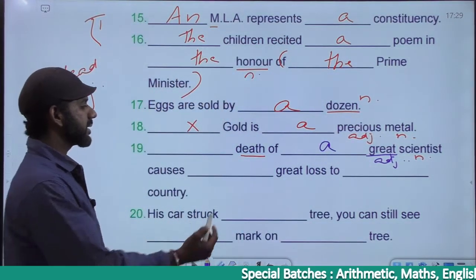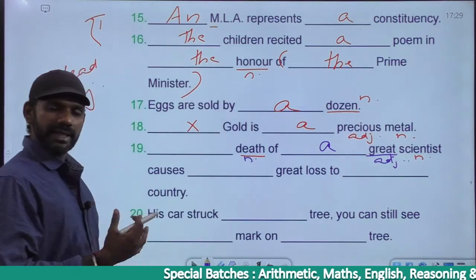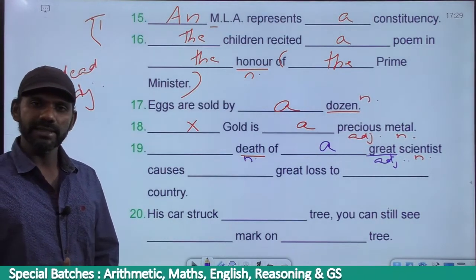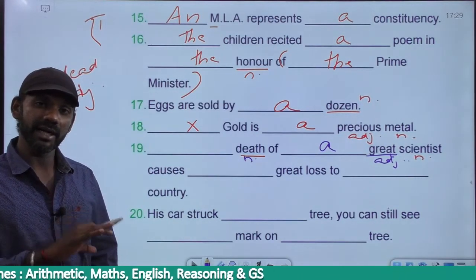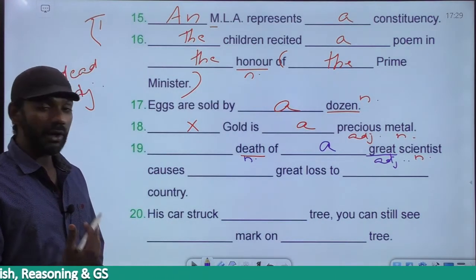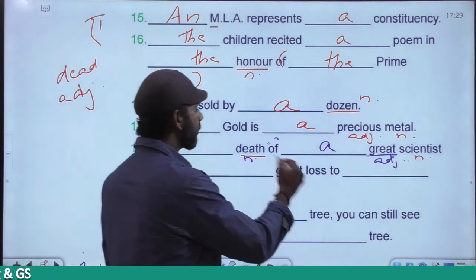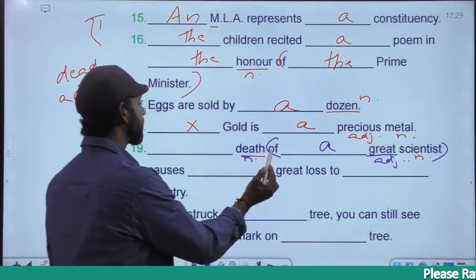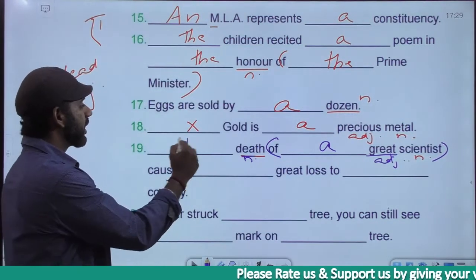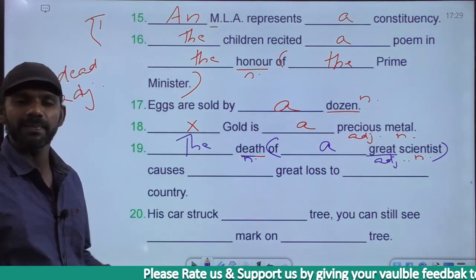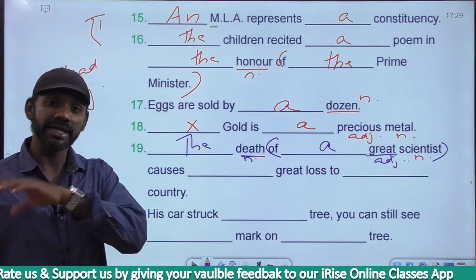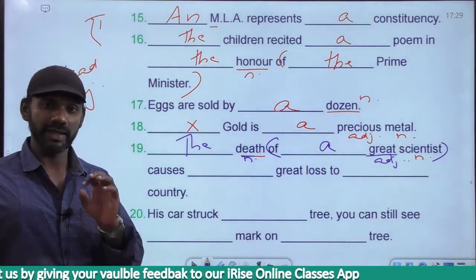Now, death is a noun. Dash death of a great scientist. Death is a noun. In this sentence, is there any detail given regarding the noun death? Yes. What is that? Of a great scientist. Death of a great scientist means of a great scientist is information given regarding the noun death. So noun death must be taken as specific. So the death of a great scientist. If I say a death of a great scientist, that means a great scientist dies many times. A person dies only once. So it is very specific.